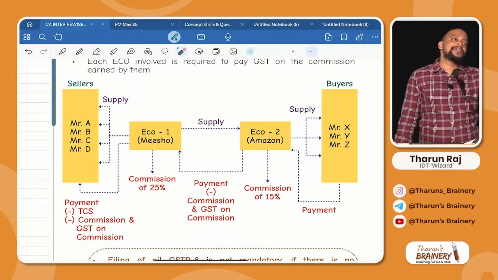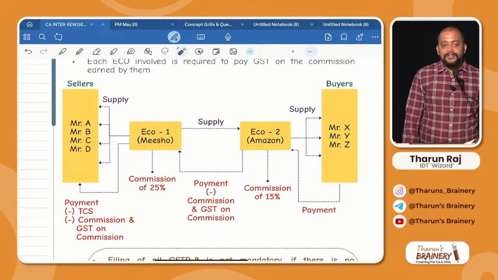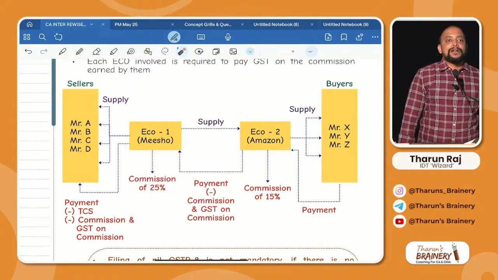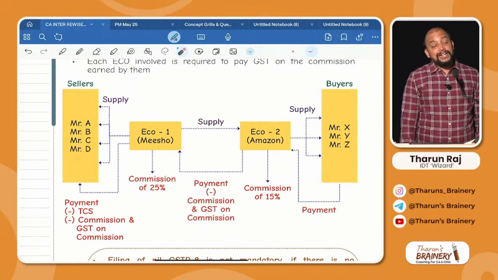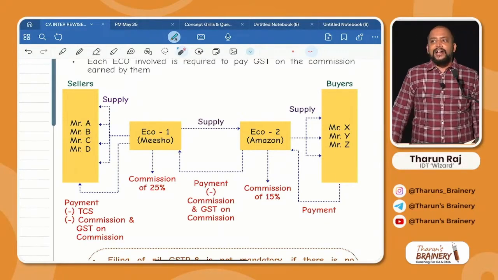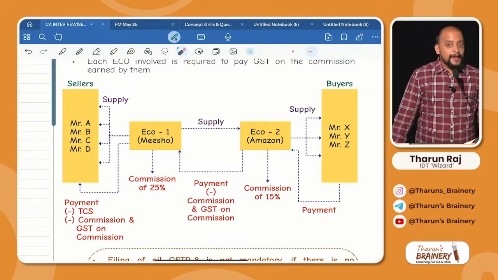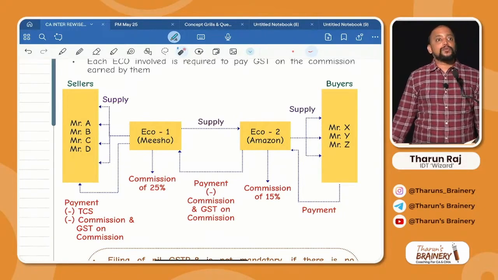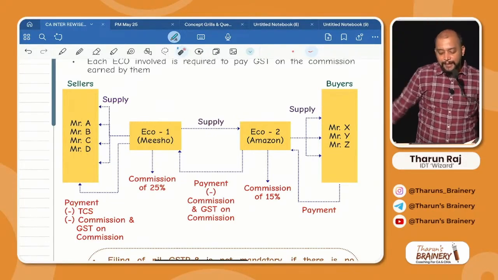Now, a buyer XYZ will buy from Amazon, but actually the product will be delivered from Meesho. Many times it happened to me that I place an order on Amazon, but the product is delivered by Meesho, or delivered by Snapdeal, and some other e-commerce operators. Many times from Nykaa also I got products delivered to my home. I did not understand from where I had ordered, but it was delivered by Amazon, though the product was supplied by some other e-commerce operator. Is it clear? So usually this happens like this.